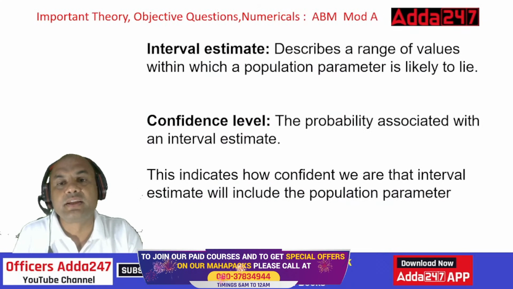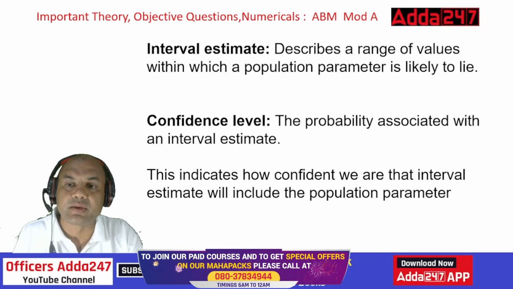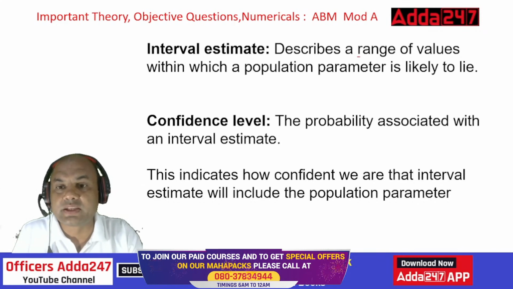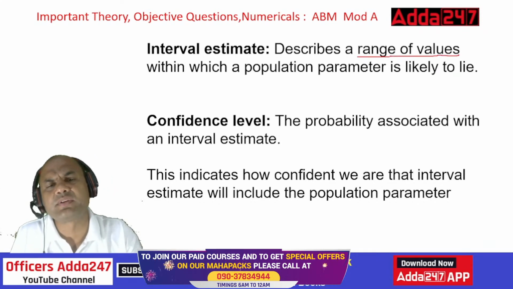Interval estimate describes a range of values within which the population parameter is likely to lie. Range of values. What do you mean by interval estimate? I'll give a simple example.